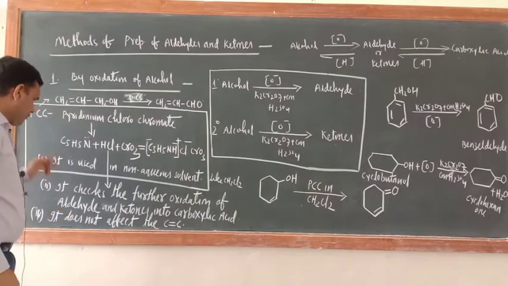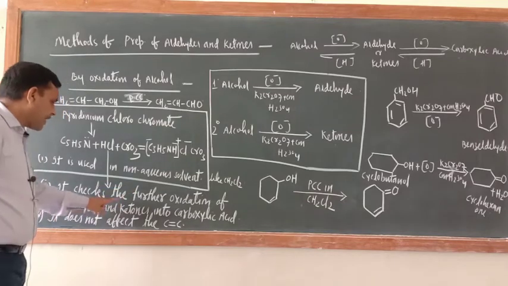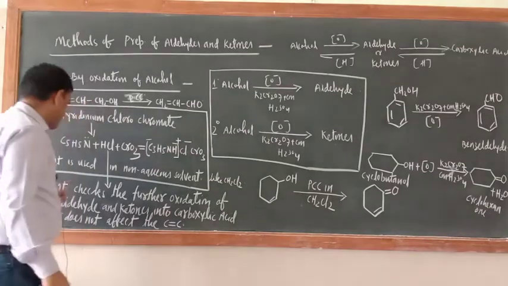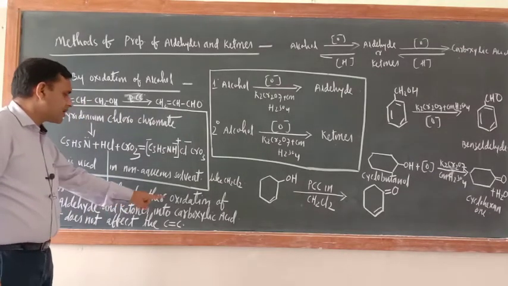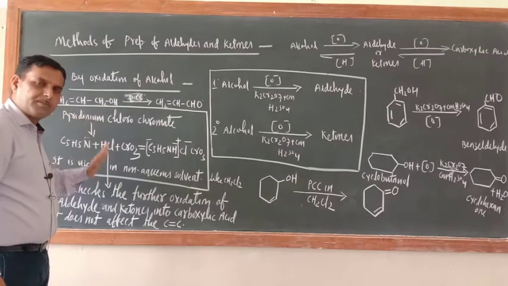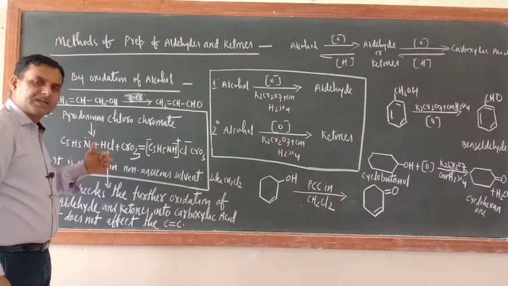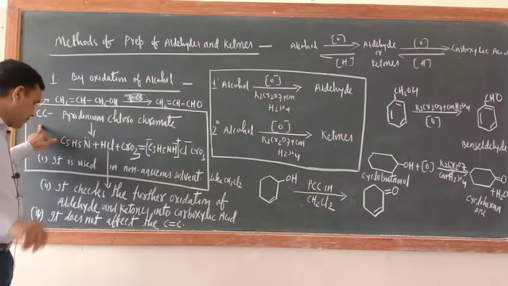Second, it checks the further oxidation of aldehyde and ketones into carboxylic acid. Means oxidation will be stopped at the aldehyde and ketone stage only if alcohol is subjected to oxidation in presence of PCC. You should remember this.